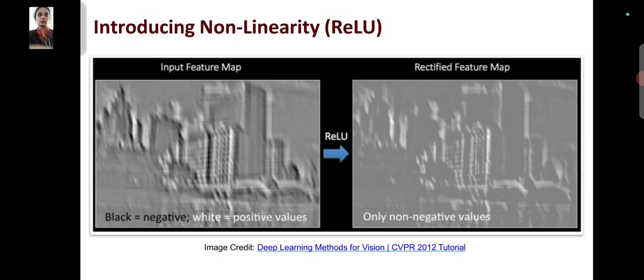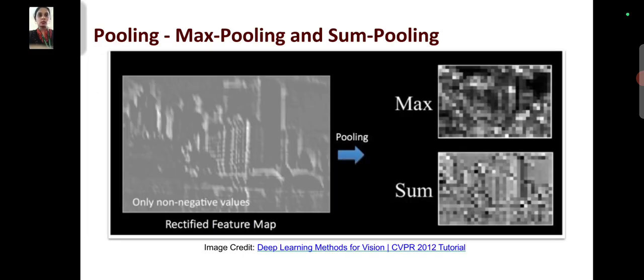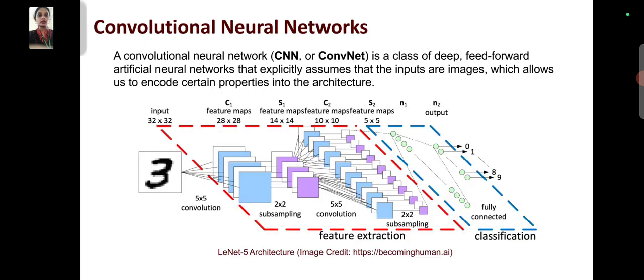And introducing non-linearity, and max pooling, and sum pooling, and convolutional neural network. This is the main part of deep learning. Convolutional neural network, CNN, is a class of deep feed-forward artificial neural network that explicitly assumes that the inputs are images, which allows us to encode certain properties into the architecture.